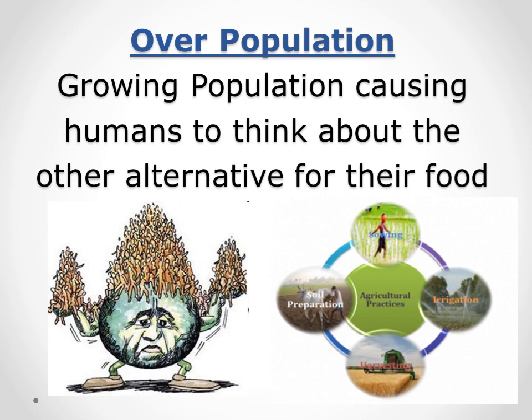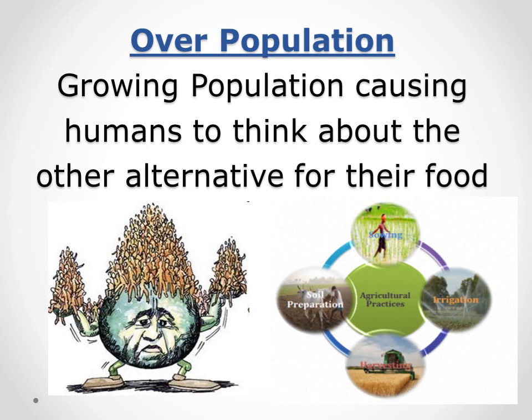Moreover, you all know that we have a large population, so we need better techniques in crop production for our better survival. We need to manage it properly because we have a large population to fulfill the need of food, so that we have a better yield.